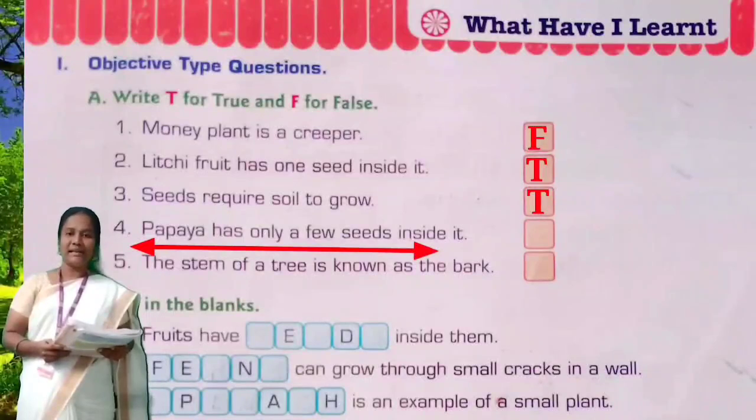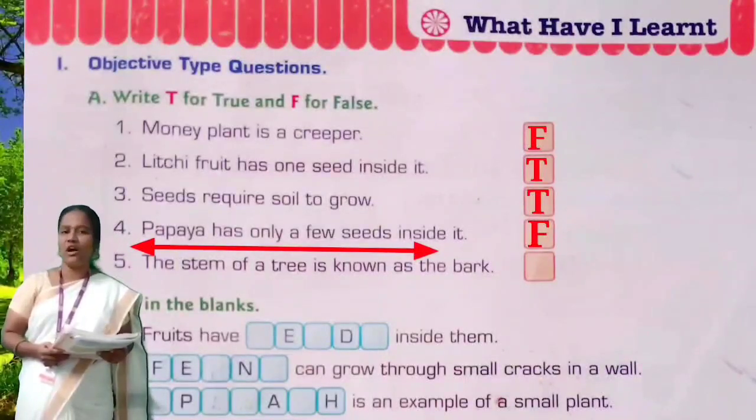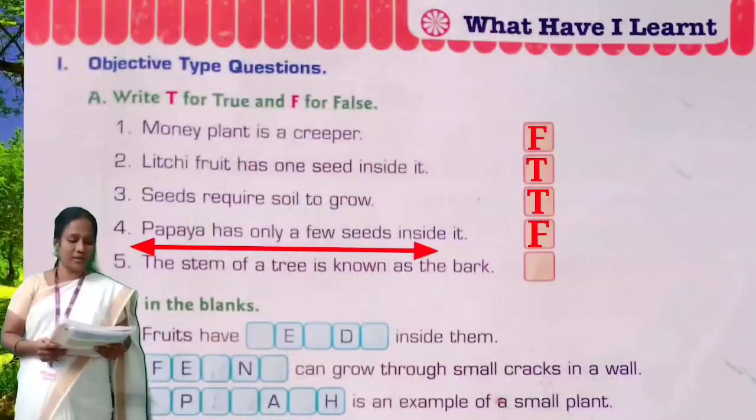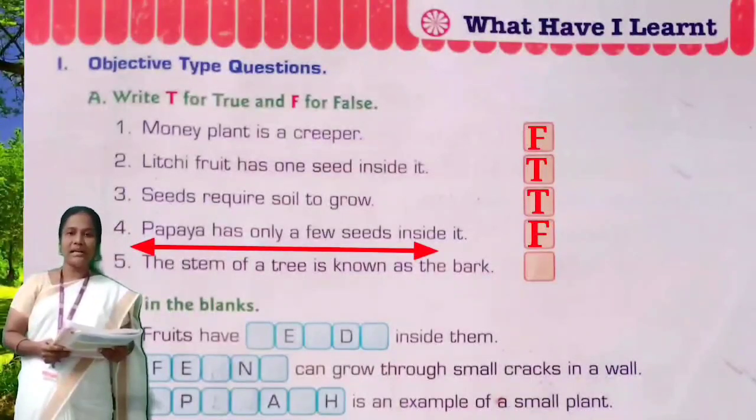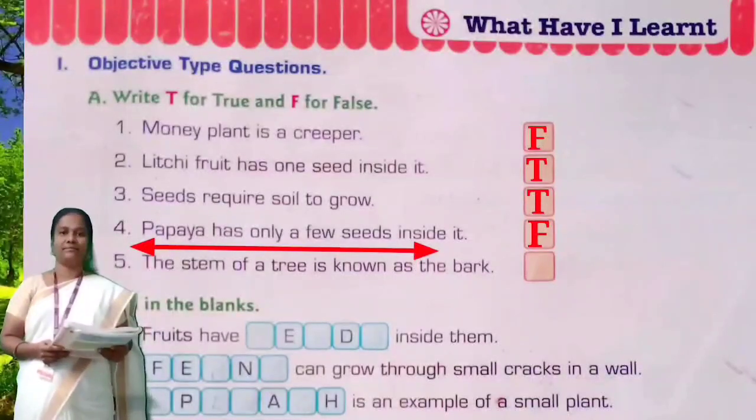Papaya has only a few seeds inside it. Is it a true sentence or false, children? Yes, it's a false sentence because papaya has many seeds, not few seeds, many seeds. Okay, so this is a false sentence. Papaya has only a few seeds inside it. It's a false sentence. F.